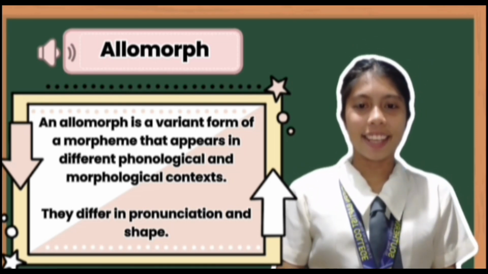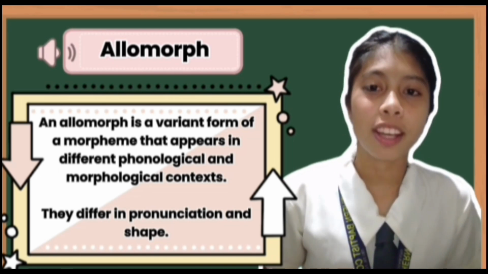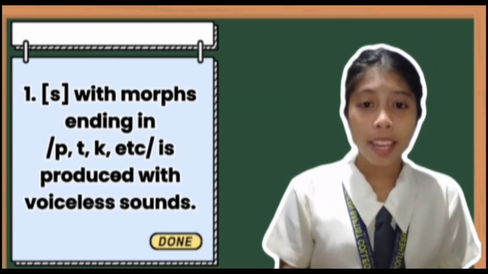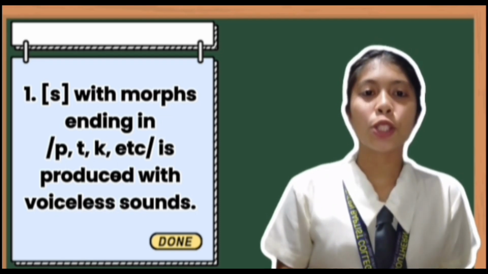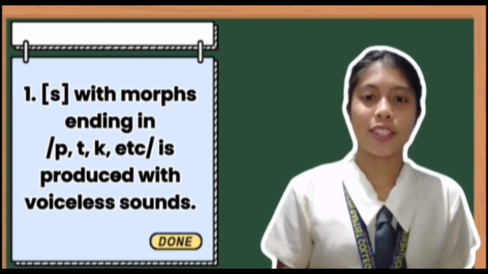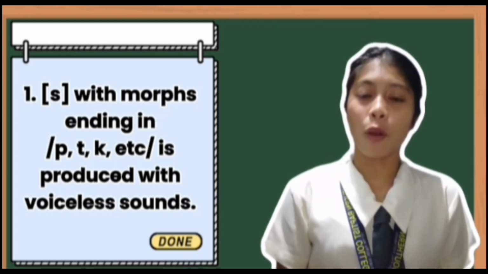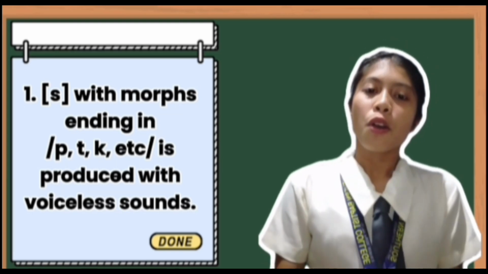So for better understanding, let's have our example. First we have the consonant S, with morphs ending in P, T, K, and etc. It is produced with voiceless sounds. So we all know how to identify if it is voiceless or voiced. So let's have our example.